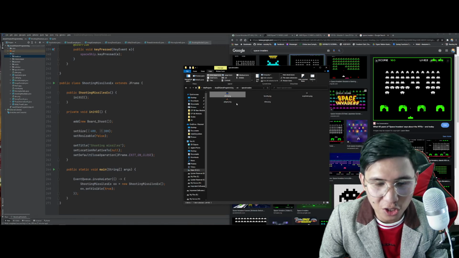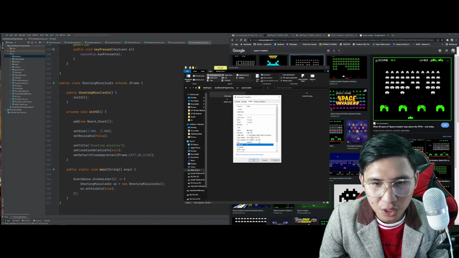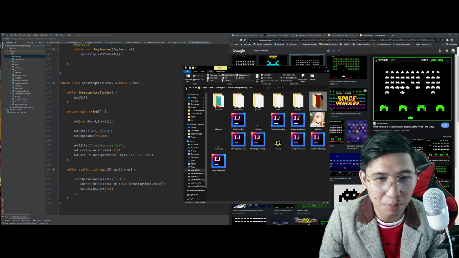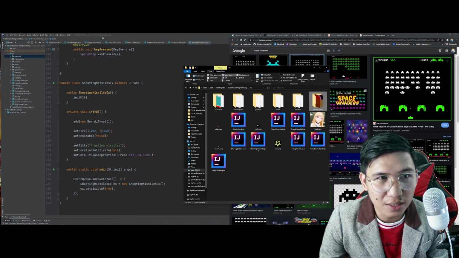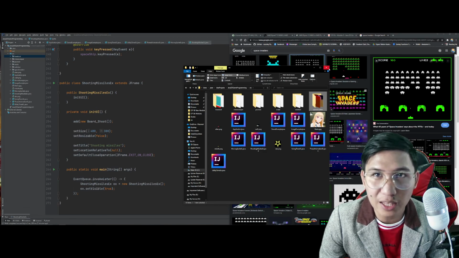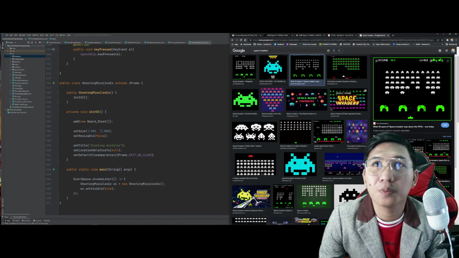Pwede nyo i-change itong mga to. Pero given the fact na, tingnan nyo yung resolution niya. Ito kasi 12 by 12 pixels lang lahat na ginagamit natin. So if you're planning to use around 100 by 100 pixel, try to use a JFrame which is 1920 by 1080 para mas malaki. Diba? So, yan, Space Invaders yan.